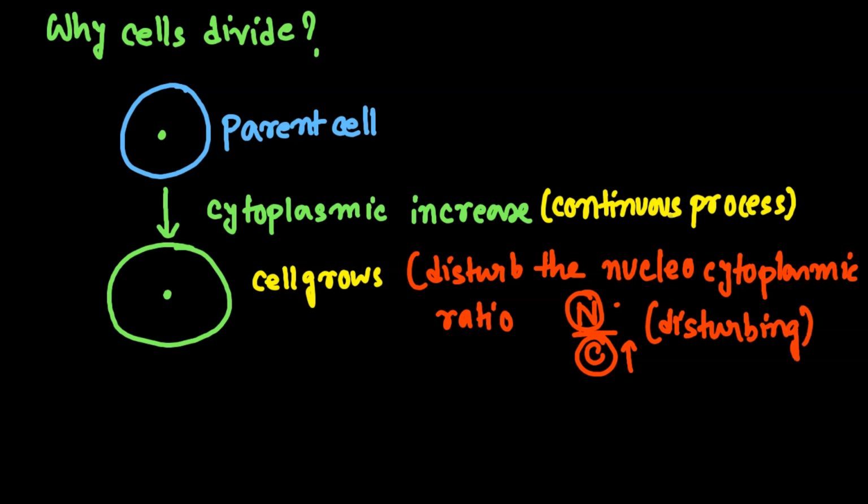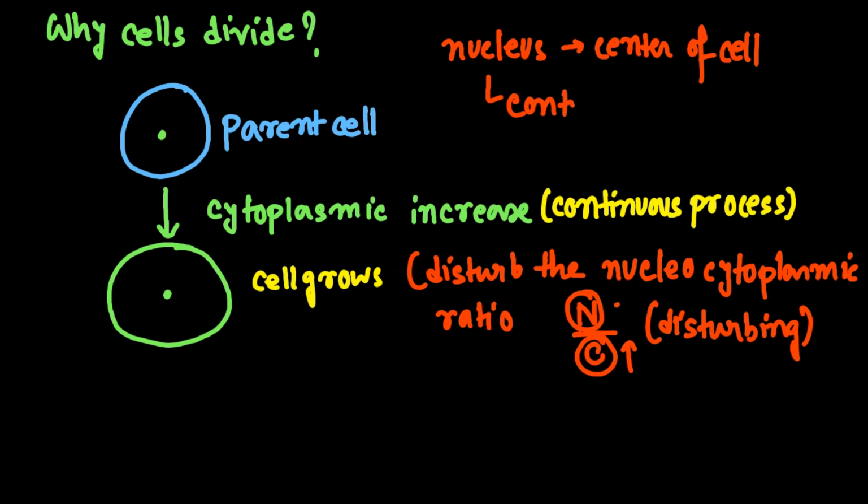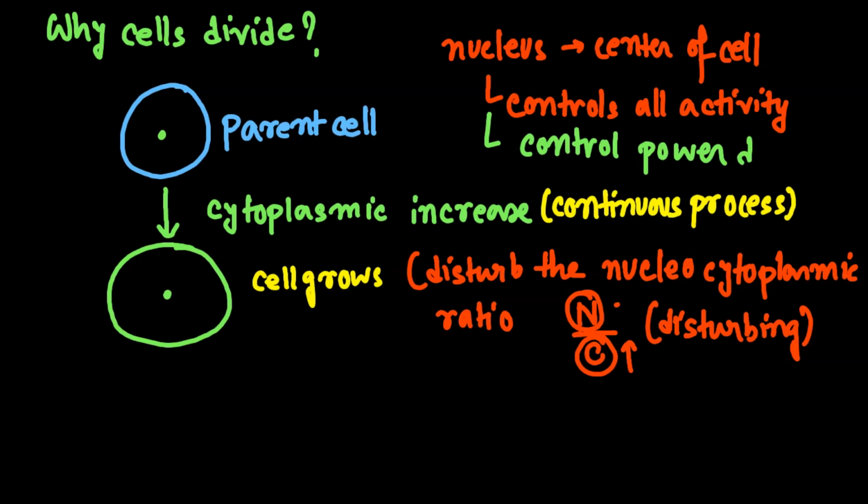What does the nucleus do? The nucleus is the center of the cell, and it controls all the activity. When the cytoplasm is growing so much, what happens? The control power is destroyed.